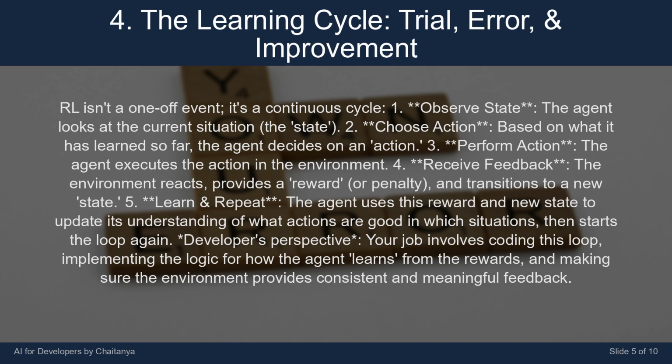Receive feedback. The environment reacts, provides a reward or penalty, and transitions to a new state. 5. Learn and repeat. The agent uses this reward and new state to update its understanding of what actions are good in which situations. Then starts the loop again.